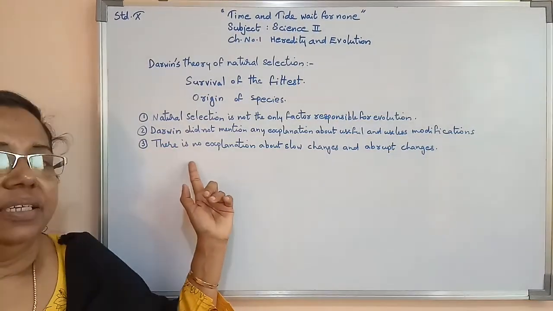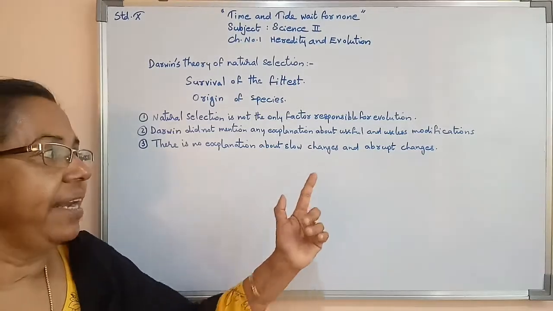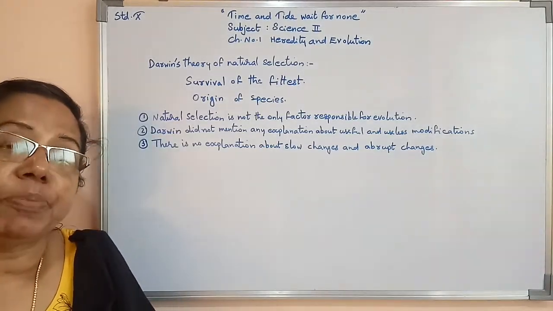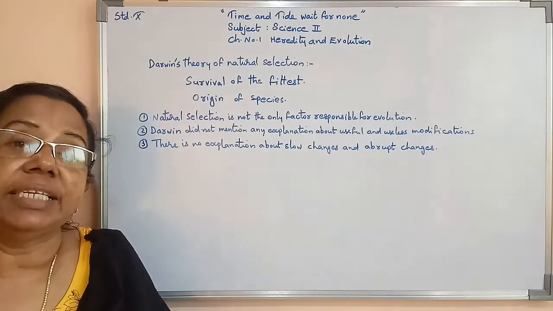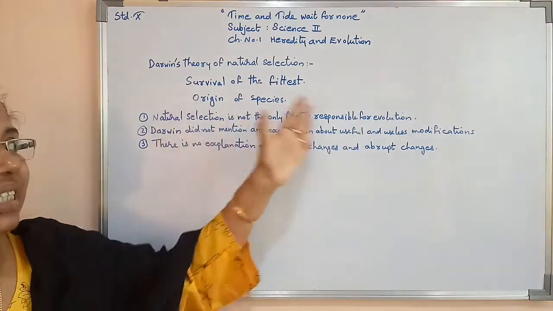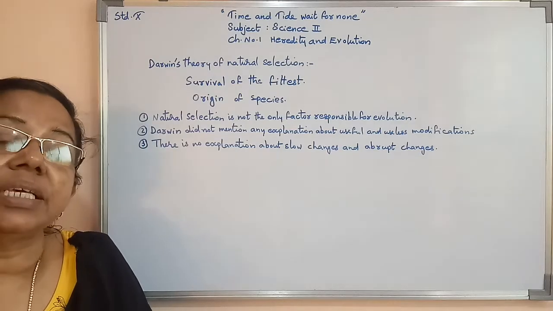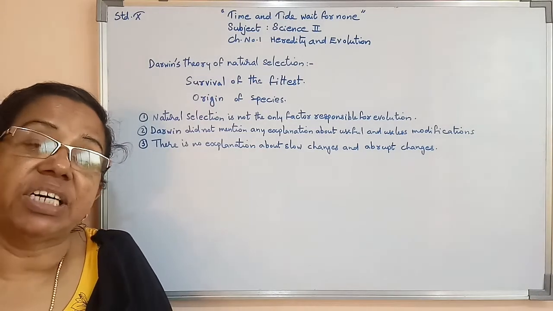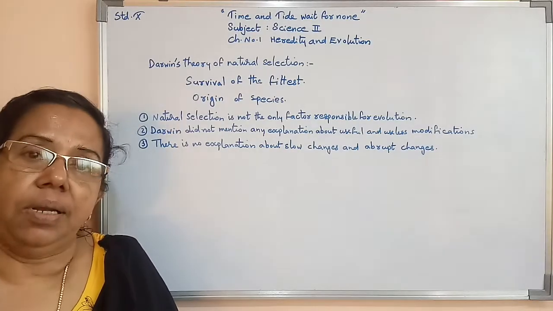Third objection, there is no explanation about slow changes and abrupt changes. Abrupt changes means sudden or quick changes, or unexpected changes. Leaving all these objections, Darwin's theory on evolution was widely accepted by all.